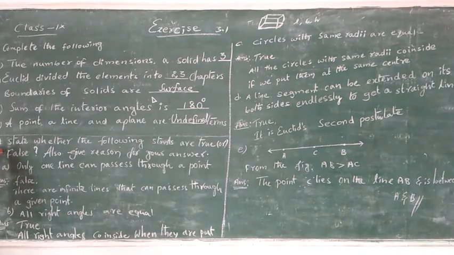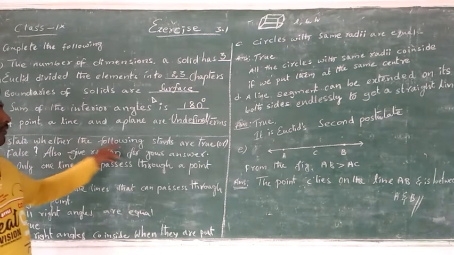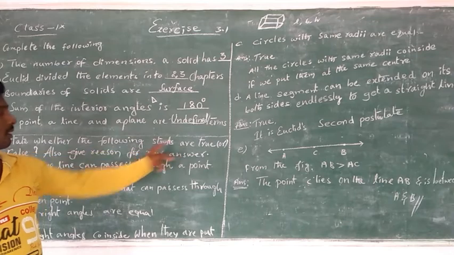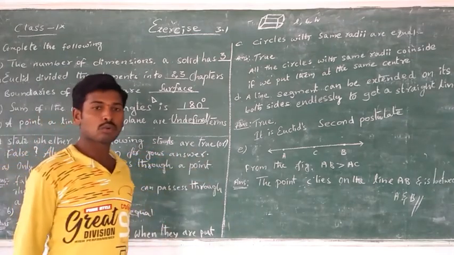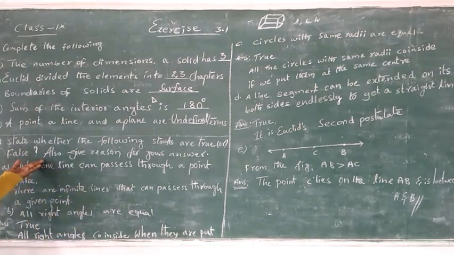Next, the second question: state whether the following statements are true or false, and also give reason for your answer. The first statement: only one line can pass through a point.